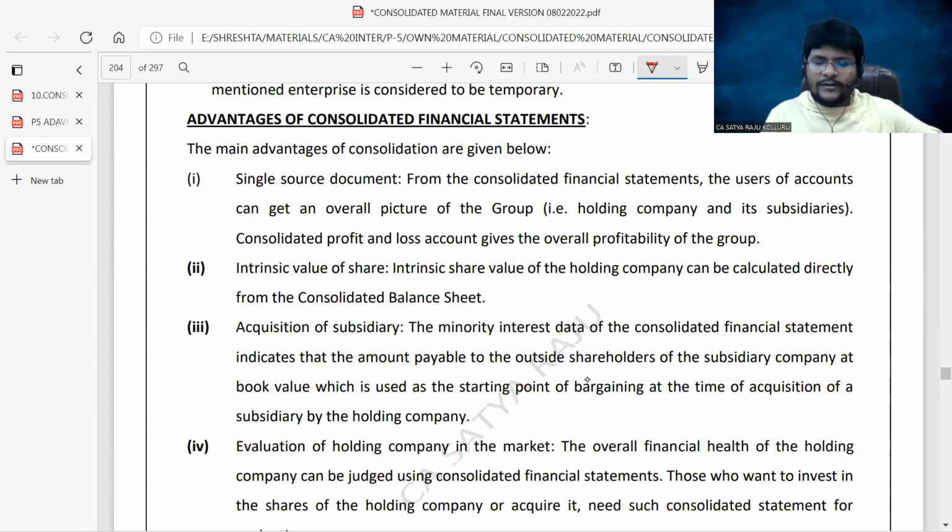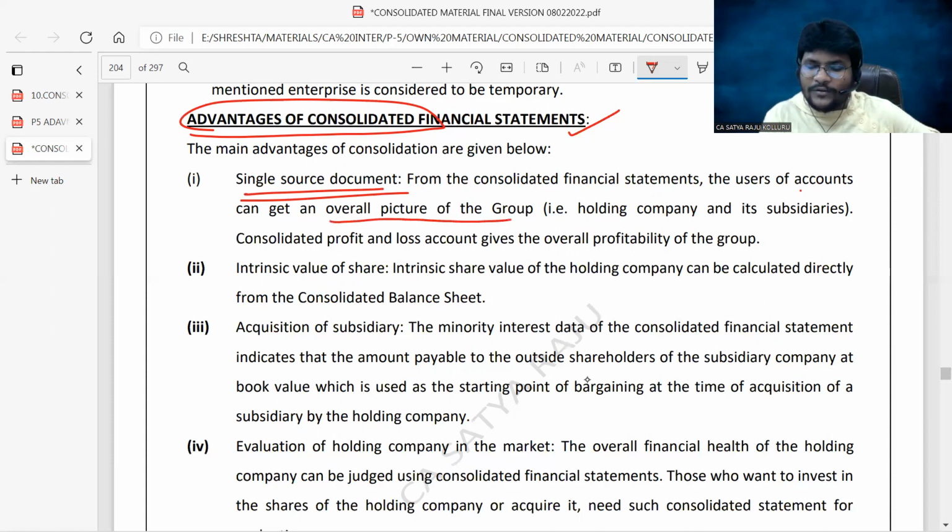So the reason for preparation we've seen. Now I'm going to explain certain advantages. What are the different advantages a company will get through the preparation of consolidated financial statements? A single source of document. The consolidated financial statement is a single source of document, so the users of the financial statements can get an overall picture of the group. We can simply know the overall picture of the group through the preparation of consolidated financial statements.